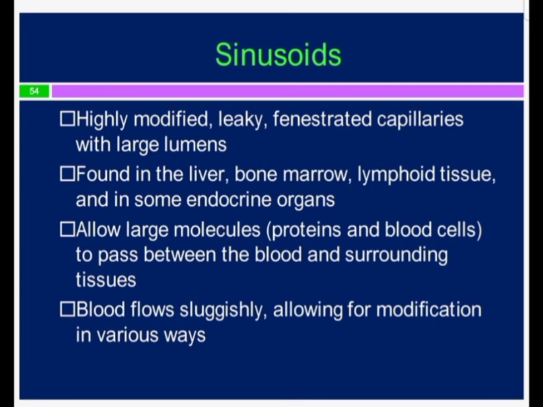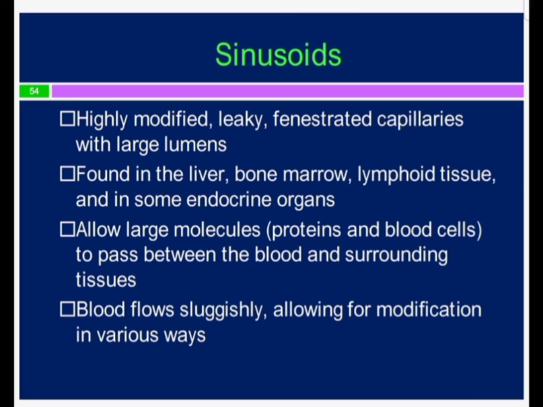Then let's talk about the sinusoids. Sinusoids we have already studied in the case of the spleen. These are highly modified leaky fenestrated capillaries with large lumen. 30 to 40 microns is the diameter of these types of capillaries. They are found in the liver, the bone marrow, the lymphoid tissue, and in some endocrine glands like the hypophysis cerebri and the suprarenal glands.